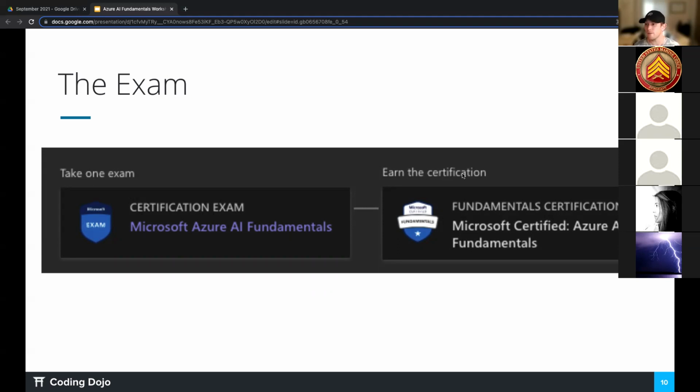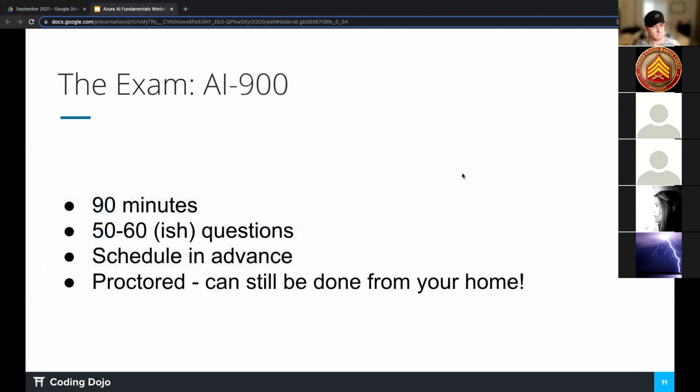It's run by Pearson VUE, so you can take it in your home, but it is proctored, meaning somebody is watching you. You will have to download an application onto your computer that will lock you out of things like Google, anything I could use to cheat. It takes 90 minutes in total. 60 minutes is for the actual exam itself, and 30 minutes is really just setting up your proctored space.